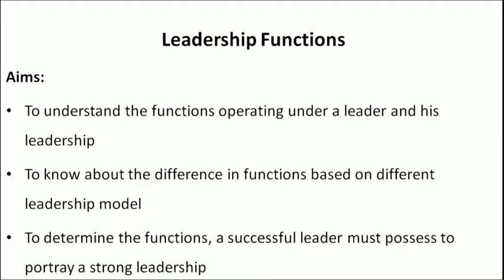Let us understand what are the aims and objectives of studying our topic today, that is the leadership functions. The aims are to understand the functions operating under a leader and his leadership, to know about the difference in functions based on different leadership models, to determine the functions a successful leader must possess to portray a strong leadership, and lastly to differentiate between the various leadership functions according to the leadership models which we are going to study.